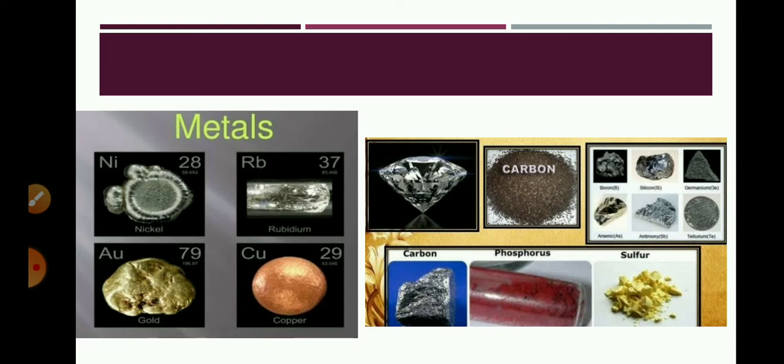Copper, steel, brass, aluminium are used in the form of utensils. Many metals such as zinc, calcium, magnesium are the micronutrients which are essential for our metabolic processes. Iron and its alloys are used in industries, in automobiles.